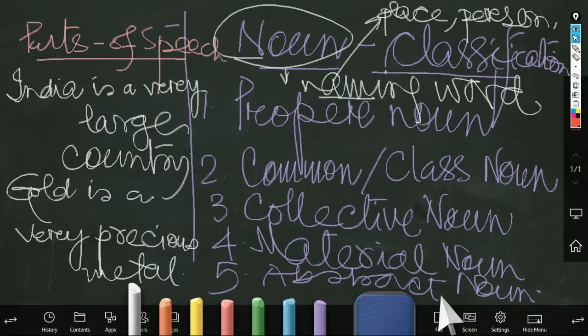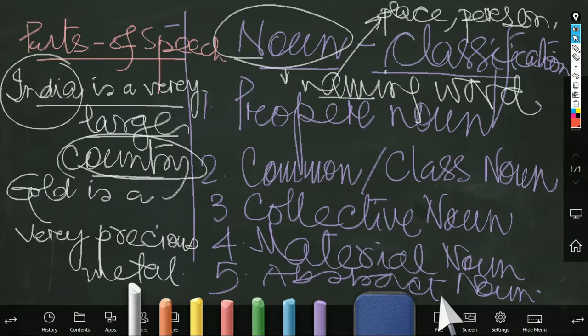Therefore, in the world there are a huge number of nouns, and we use the noun in a particular sentence. Suppose the sentence is: India is a very large country. Now see, in this sentence India is a name, country is a name.